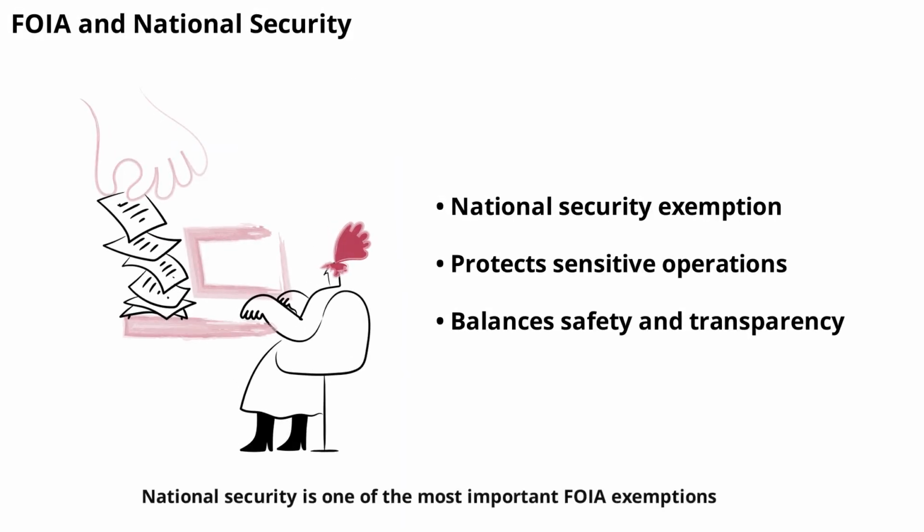National security is one of the most important FOIA exemptions. Records that could harm the country's safety or reveal sensitive operations are not released. This ensures that transparency doesn't come at the expense of public safety or national interests.